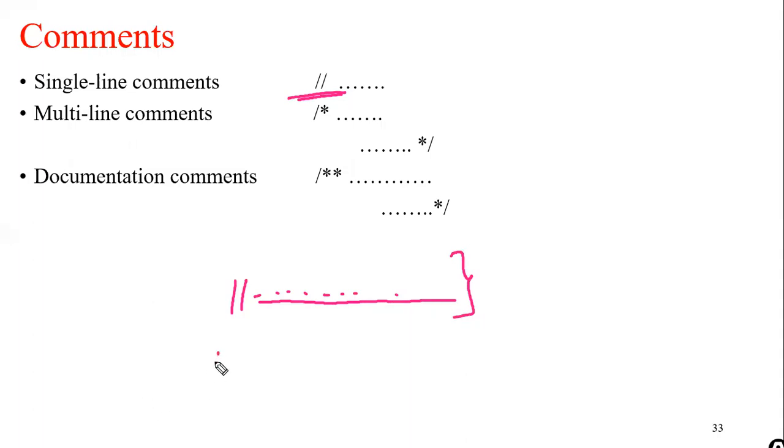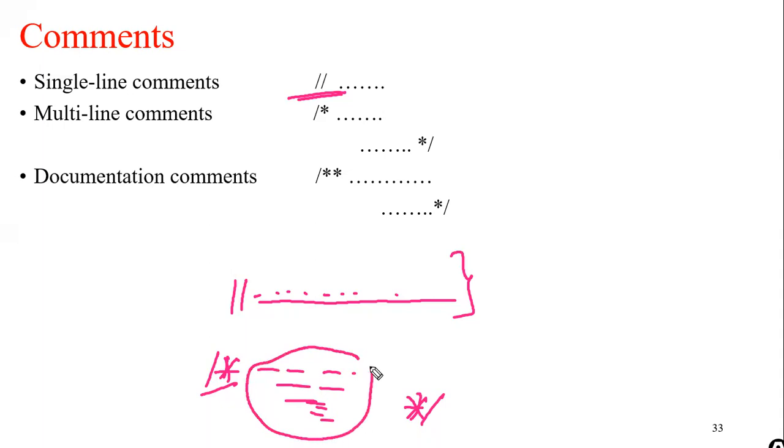Multi-line comments are denoted by a slash and asterisk. Whenever the compiler finds this sign, it will search for the closing one with an asterisk and slash. It will ignore all the text written between these two signs, and the compiler will not compile the text written in between them.